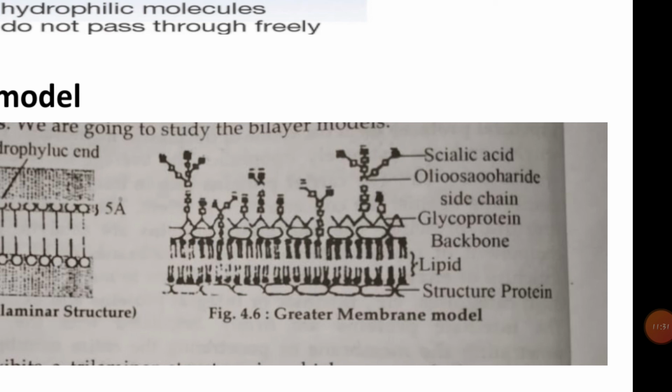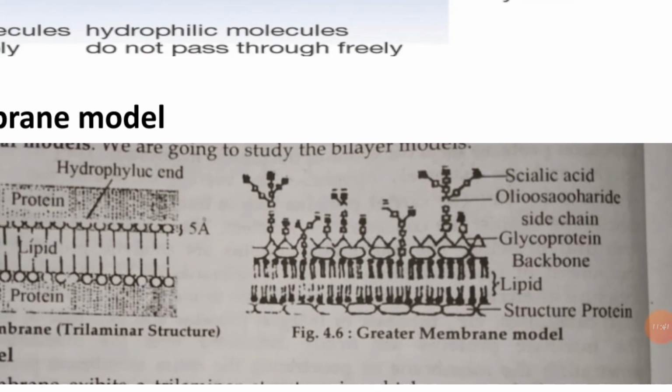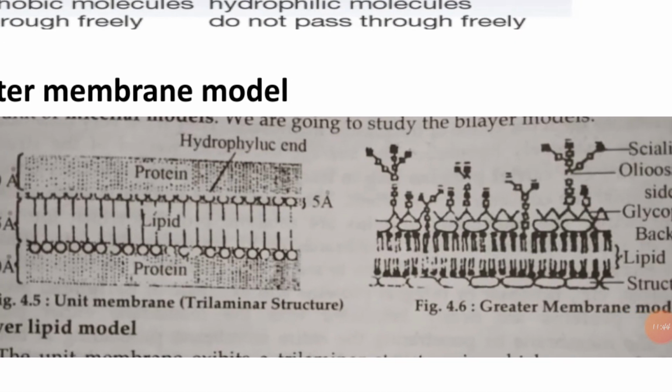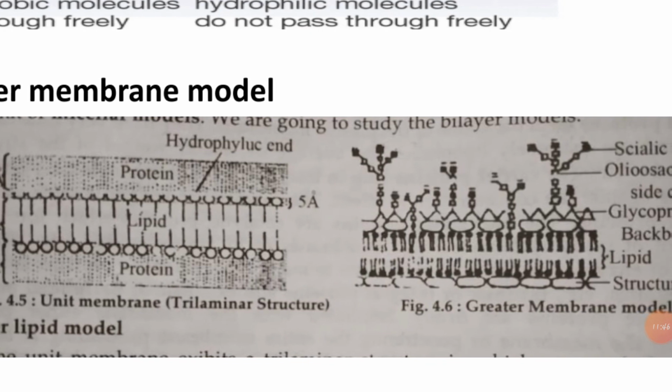So in this way there are two models of the bilayer lipid model. In the unit membrane model, which is a trilaminar structure, there are two layers of protein on the outside and, inner to this protein, the lipids. That is also called the sandwich model.